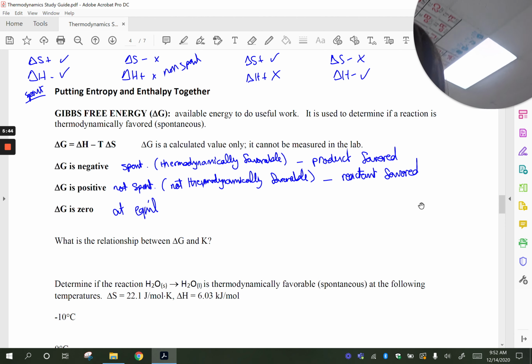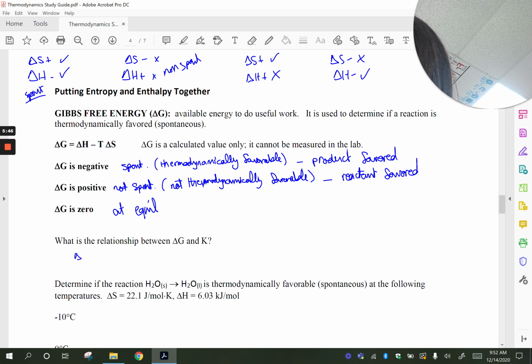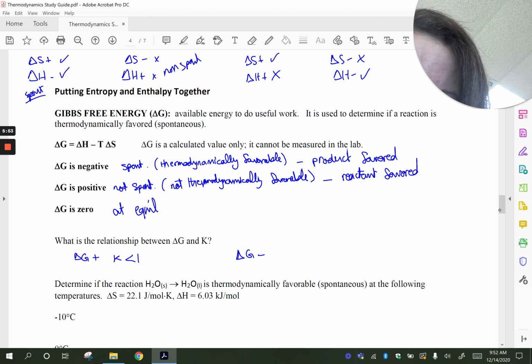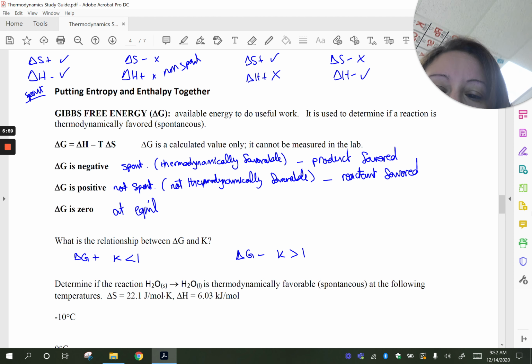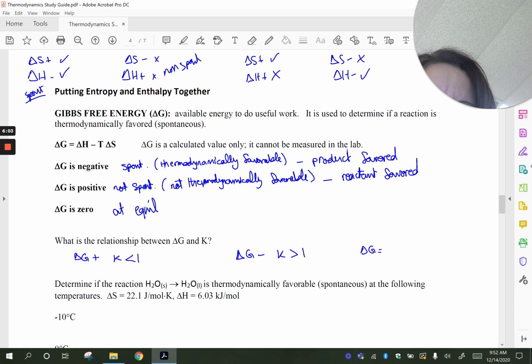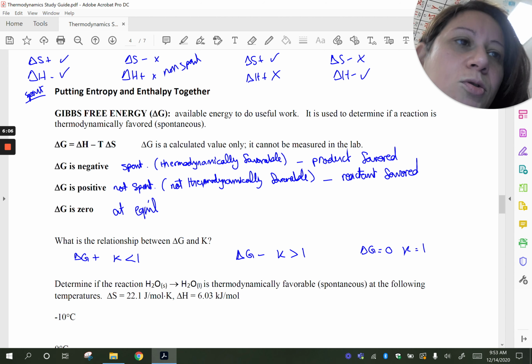So let's write that down. When delta G is positive, K is less than 1. When delta G is negative, K is greater than 1. And when delta G is equal to 0, K is going to equal 1.